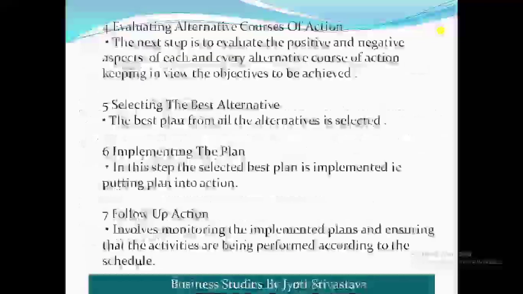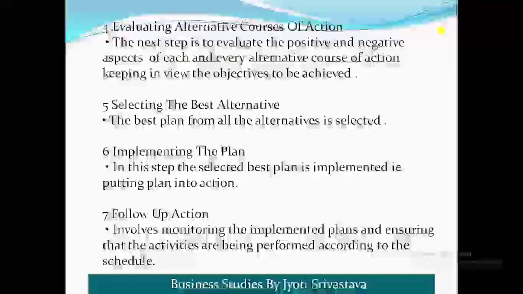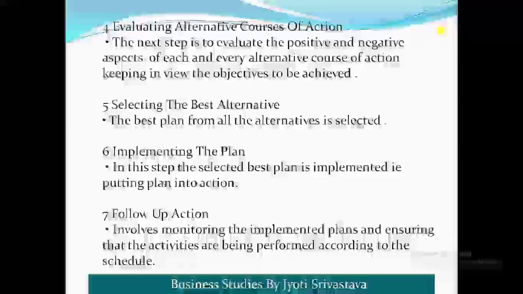Now the fourth point is evaluating alternative courses of action. The next step is to evaluate the positive and negative aspects of each and every alternative course of action, keeping in view the objectives to be achieved. In our case, Ravi has two alternatives, and he is evaluating the positive and negative aspects of both, and which alternative will make him achieve his target.